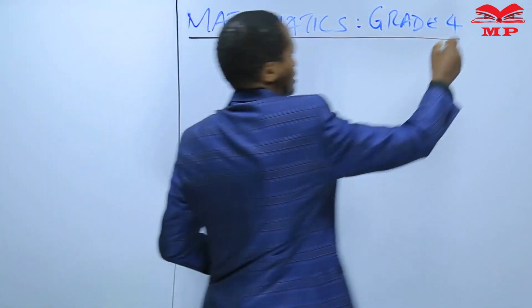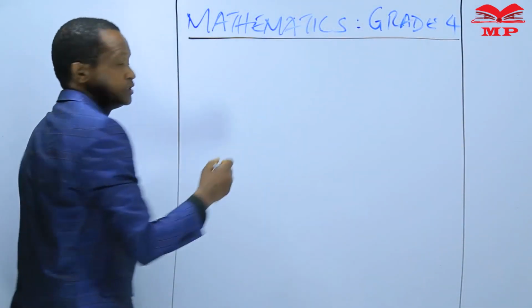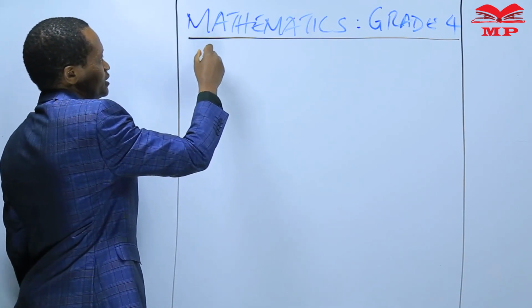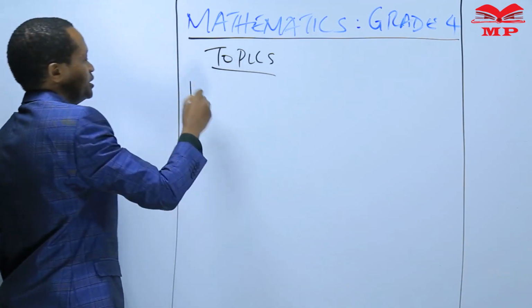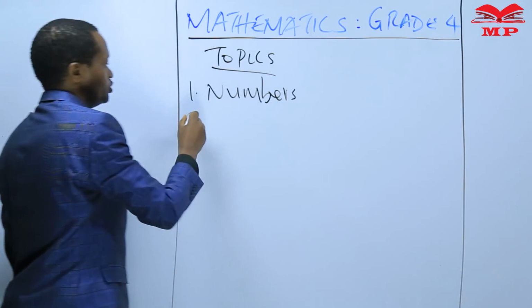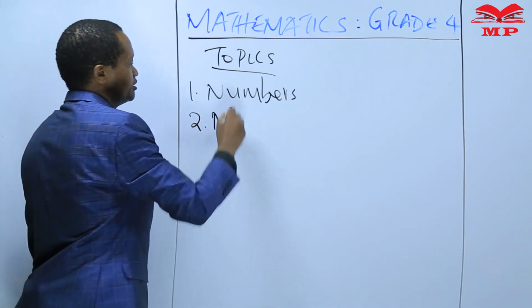I've mentioned the topics. 1, numbers. 2, the second topic is measurement.